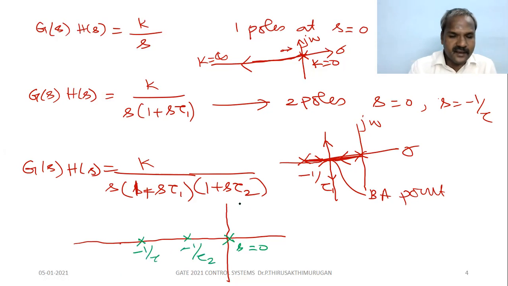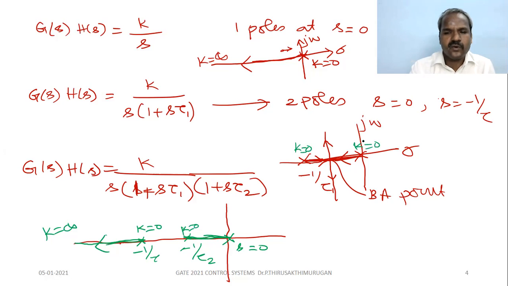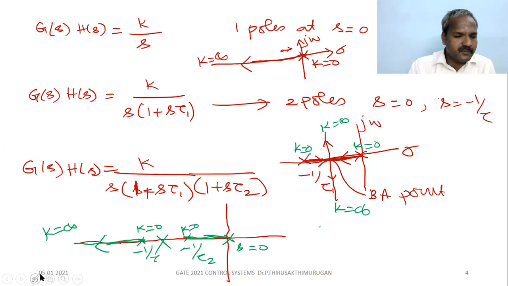Between these two poles at 0 and minus 1 by tau 1, there will be a branch, since the number of poles to the right is odd. So here there is no branch, but here the branch is available. One branch starts from here, k equal to 0, and ends at k equal to infinity. Here also k equal to 0, here also k equal to 0. Here k equal to infinity somewhere here. So there is no branch here. So this branch starts.